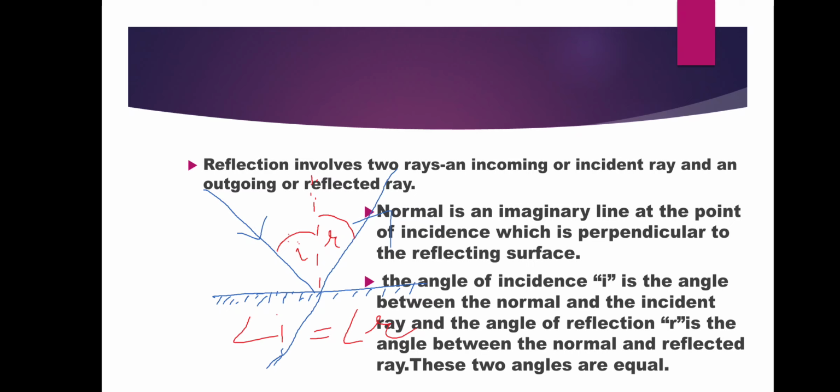The angle between the normal and incident ray is called angle of incidence, and the angle between the reflected ray and the normal ray is known as angle of reflection, and these two angles are equal.